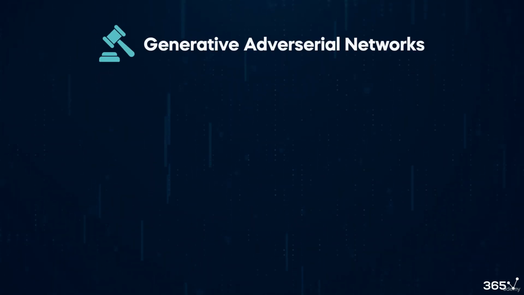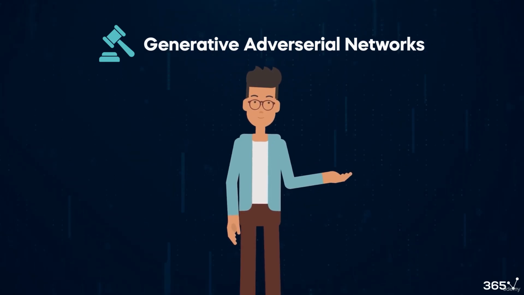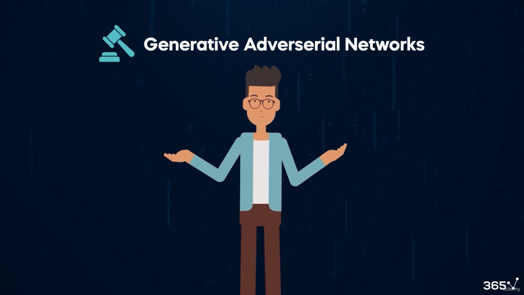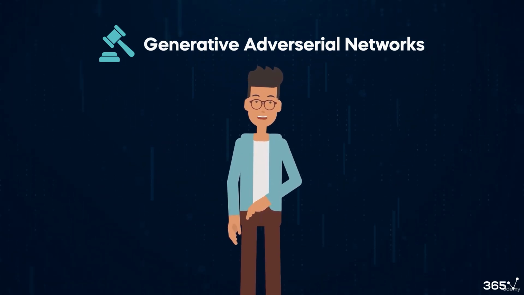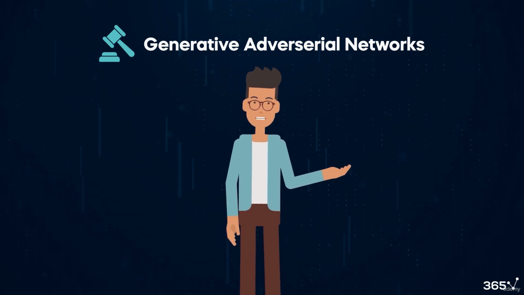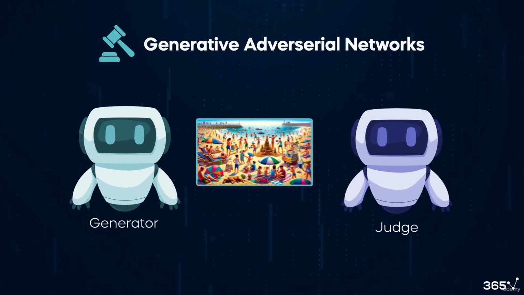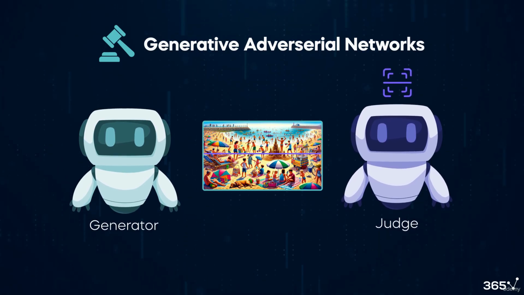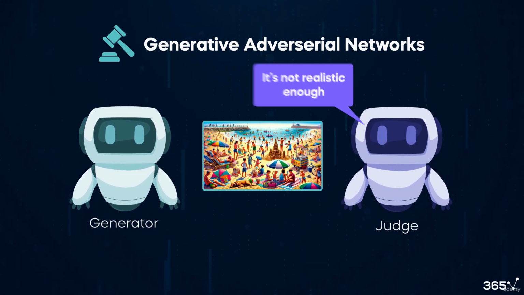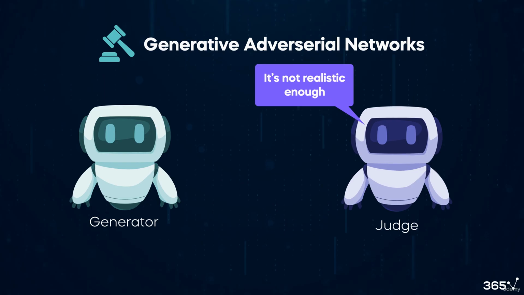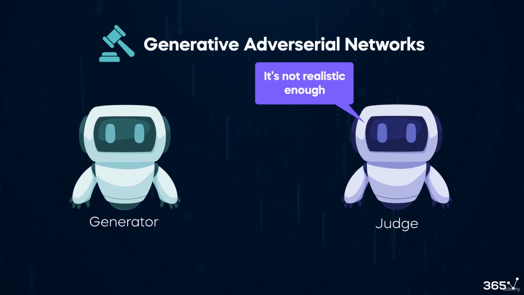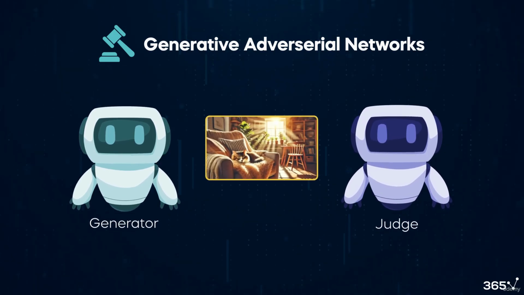Generative adversarial networks, or GANs, introduced in 2014, are commonly used for generating text and images. GANs function by comparing 2 algorithms. One generates content, while the other judges its realism. Through this interaction, both algorithms enhance their capabilities, refining the content until it's nearly indistinguishable from reality.